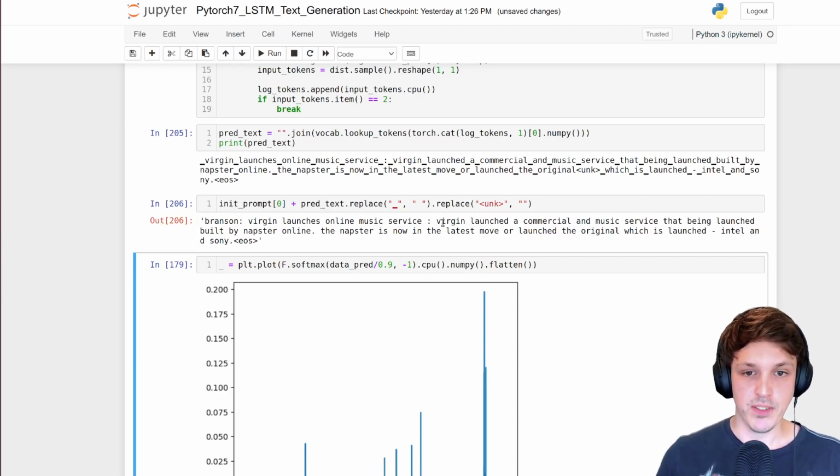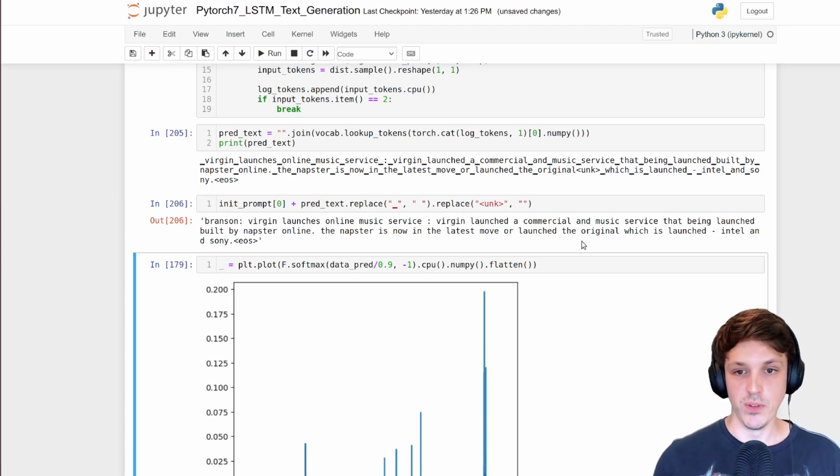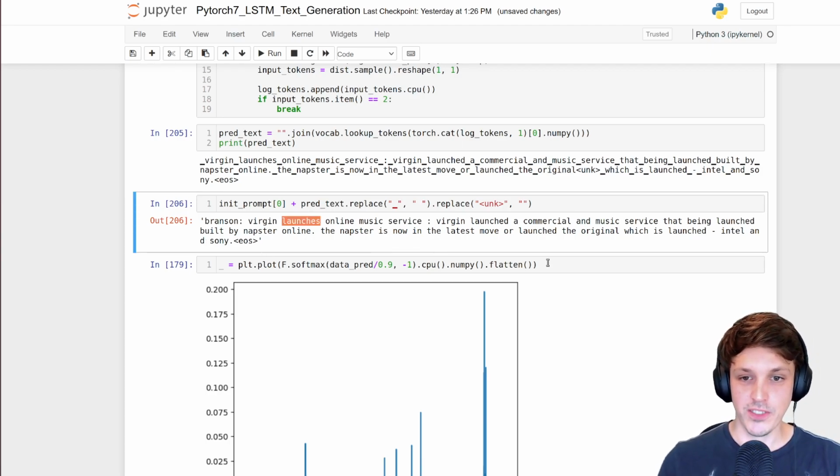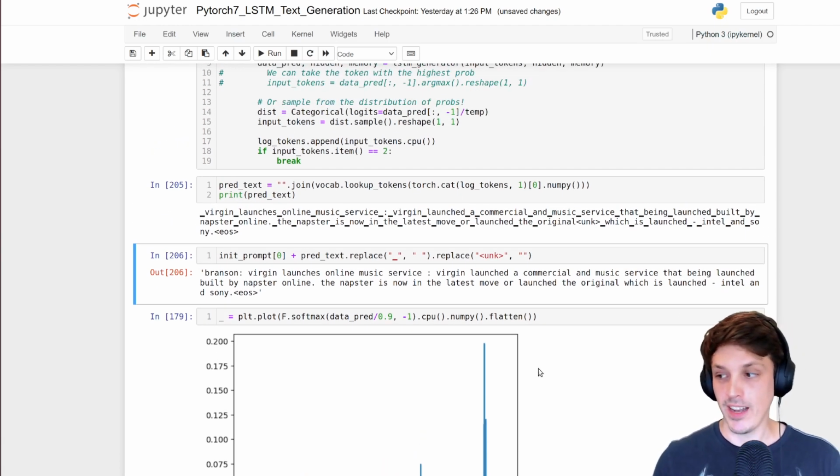Virgin launches online music service. Virgin launched a commercial and music service that being launched, built by Napster Online. The Napster is now the latest move or launched the original, which is launched Intel and Sony. So it liked launched for some reason. So it's repeating that over and over again. But, you know, Napster was a music streaming service or way to download music way back. Intel and Sony. So vaguely tech related as well. So it's kind of worked it out.